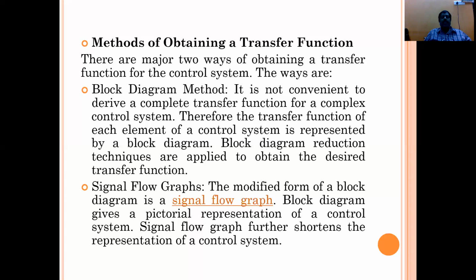Second one is the signal flow graph, SFG. The signal flow graph is the modified form of the block diagram. The block diagram gives a pictorial representation of the control systems, whereas the signal flow graph further shortens the representation of the control systems.